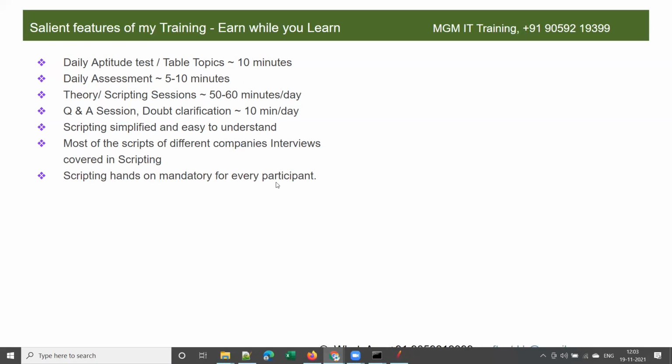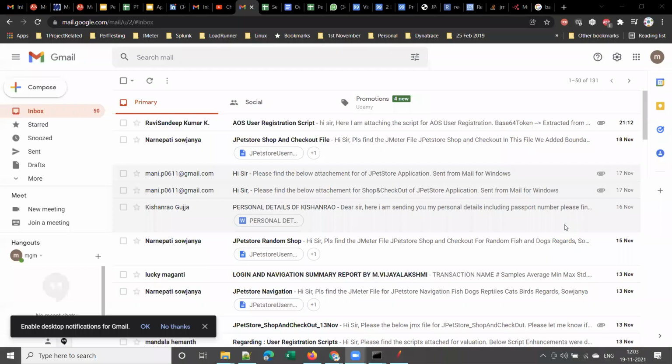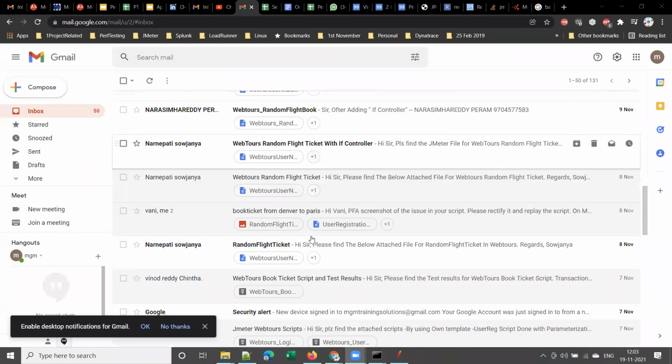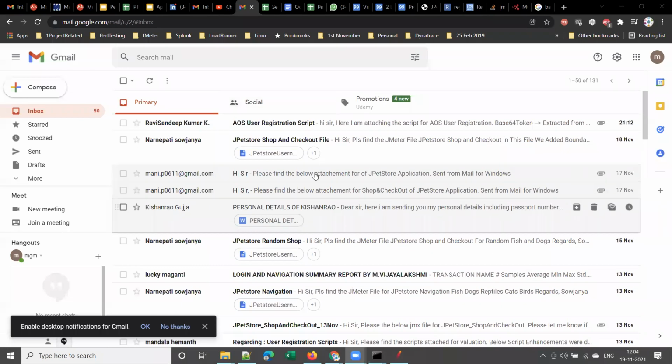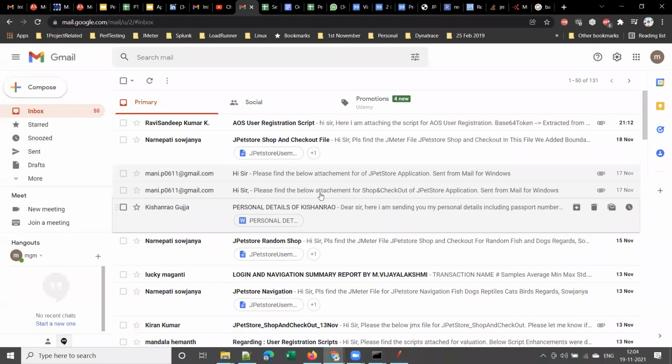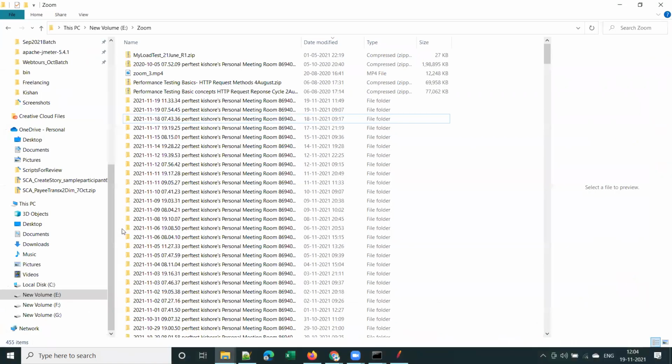And scripting hands-on is mandatory for every participant. Each one of you should work on the script and share the script with me for my review. Yes, you can see here, everyone in the batch will share the script with me like this: AOS user registration script, JPEG store script, shop and checkout file. Every student in my batch shares the script with me, and I will download the script and verify them. I will verify if they are working first of all, and then I will check for scripting standards and naming conventions. Let me show you that also quickly.